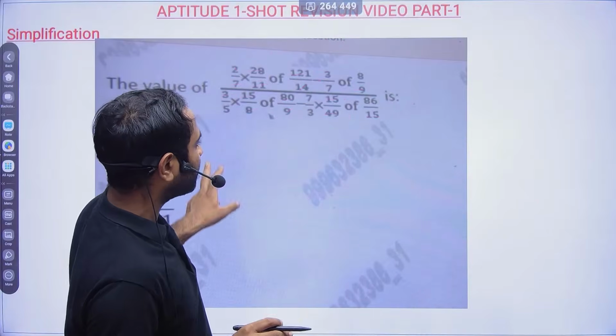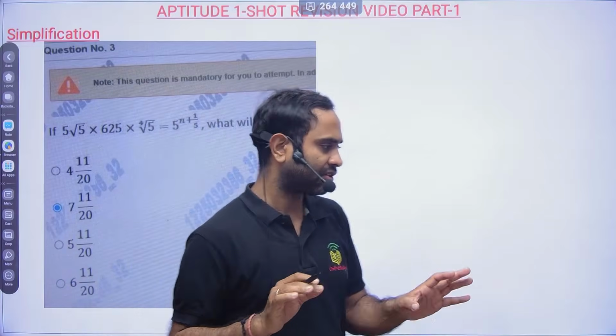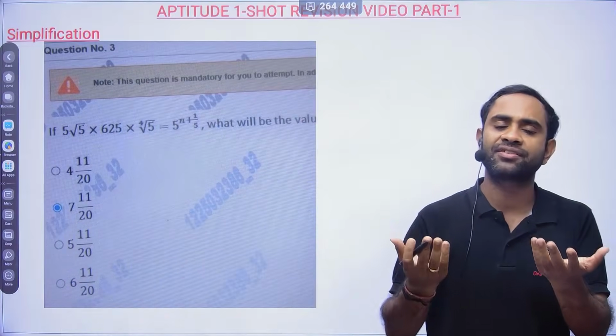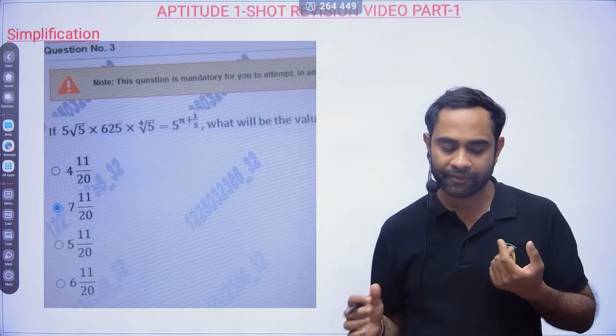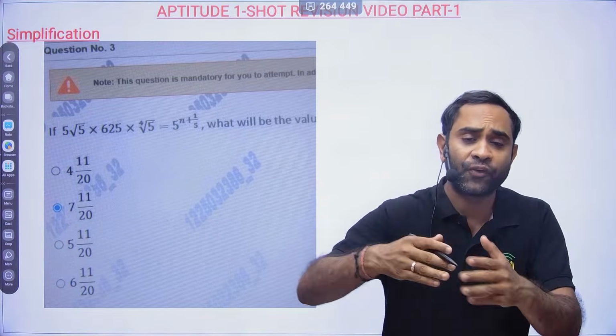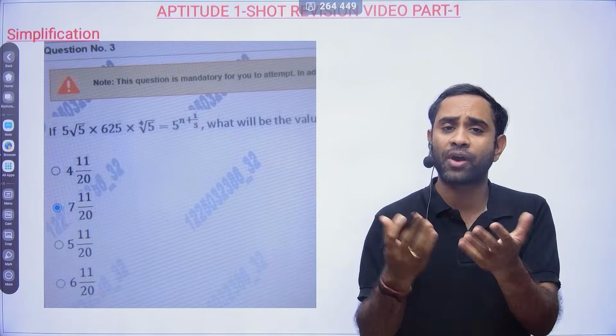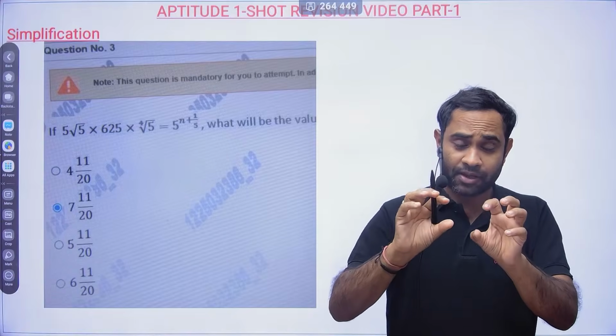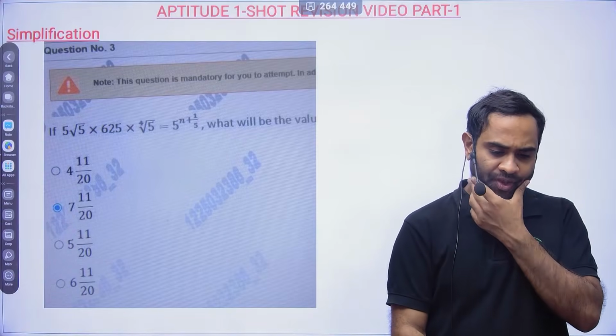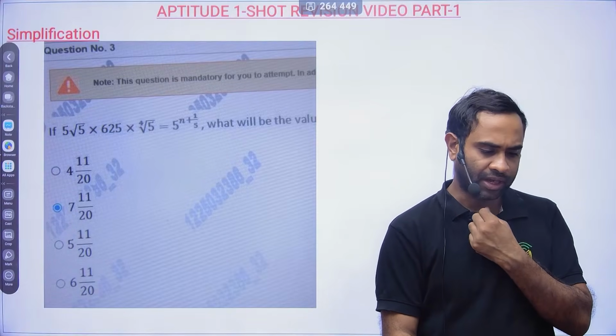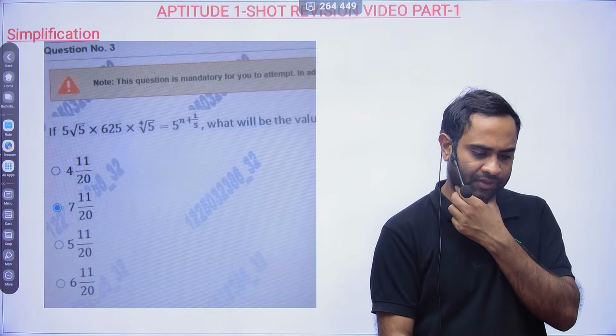Okay, next is Surds and indices as well. What is Surds, what is indices, how are we going to use it, what is the formula? If you don't know the formula in the exam, how are you going to create the formula by yourself? Okay, so your timer starts now. Let me see how many of you are able to answer this question.